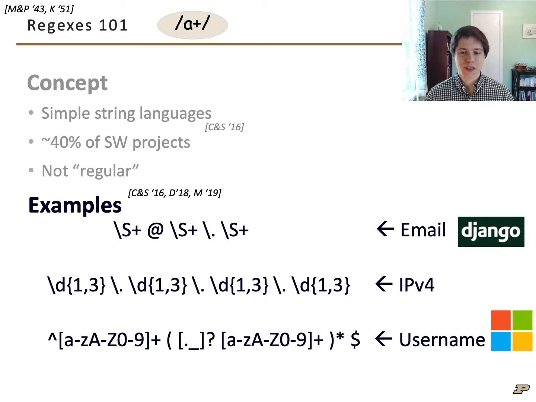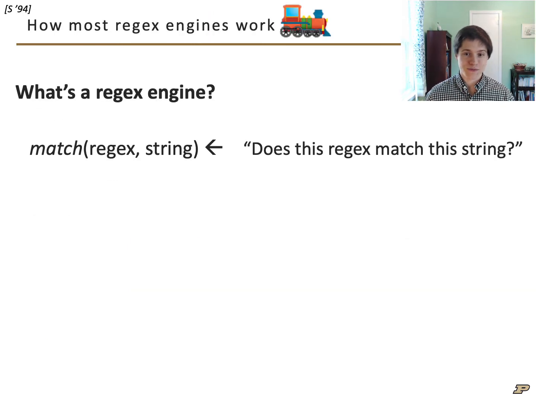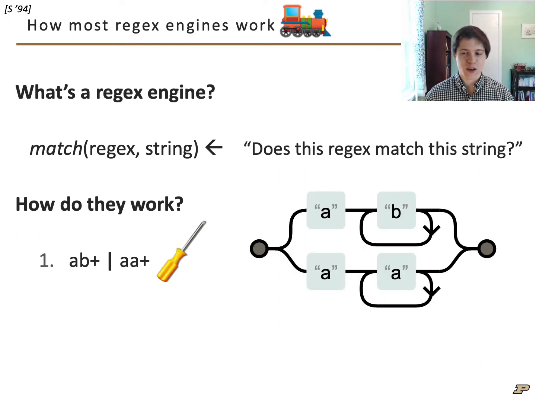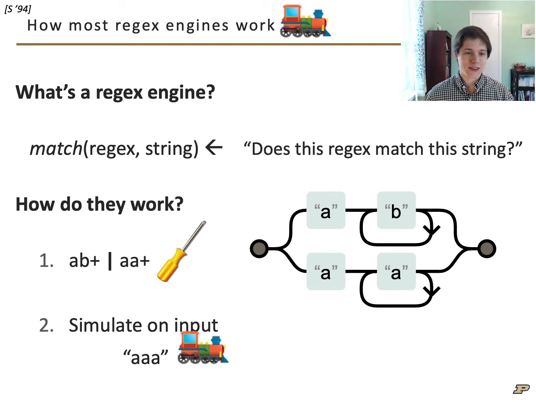At runtime, the responsibility for checking matches is delegated to an entity known as a regex engine. Every mainstream programming language has one. In their implementations, they take a regex pattern like this one, and they convert it to a construct similar to a non-deterministic finite automaton, or NFA. The regex engine then simulates the NFA on the candidate string to see if it can find a match.